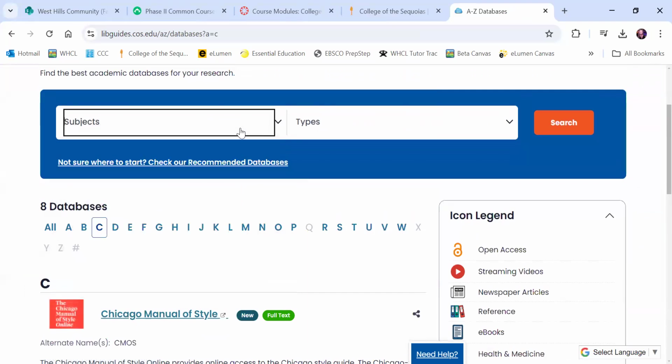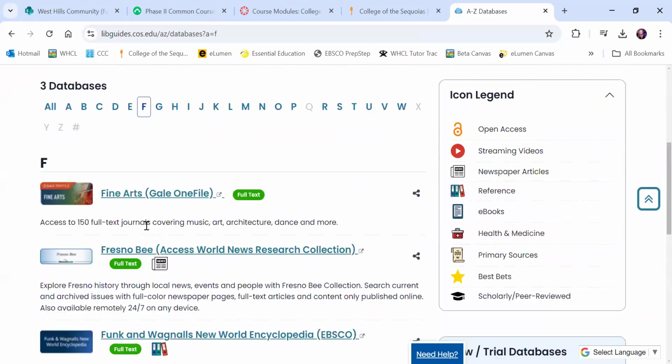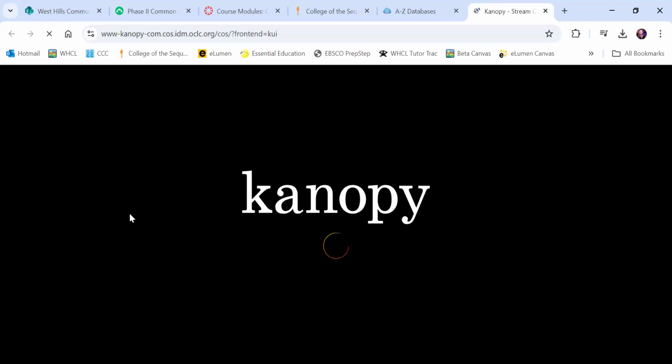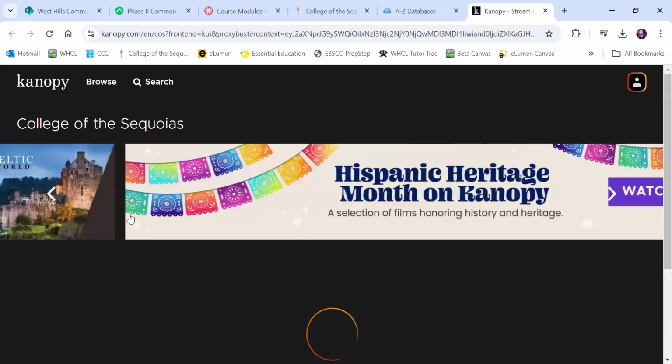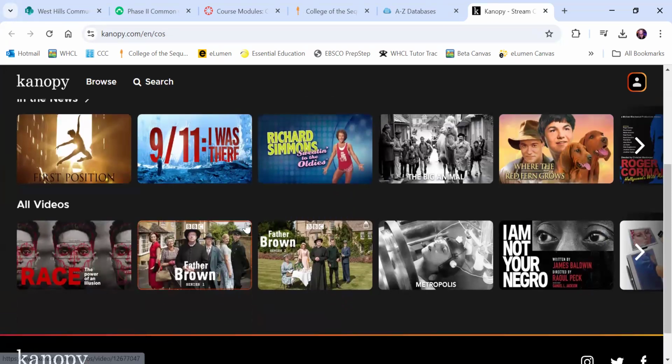Okay. One more that I'll show you guys, and you can play with these. The subjects are up here, but ultimately, I'm showing you the ones I think are the best ones. Films on demand here. Oh, I guess we don't have Films on Demand anymore. So instead, I'll just show you this one. This is Canopy. With Canopy, you don't only have to pull from articles, you can pull from podcasts, you can pull from videos. So Canopy is actually kind of laid out like Netflix, to be honest.